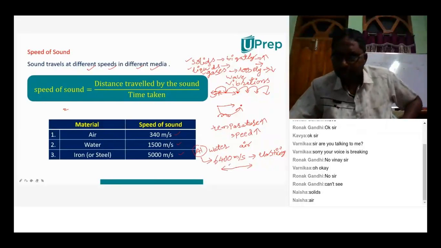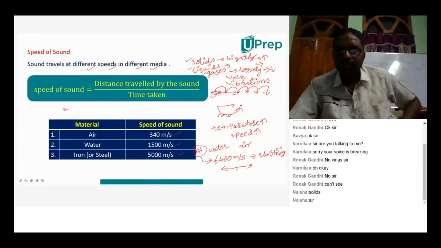If you are pulling it, then it will change, but then it will come back to its original shape. Right. If you remove the applied force, it regains its original shape.